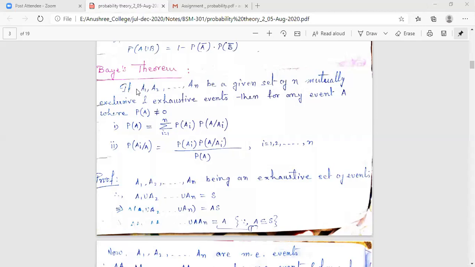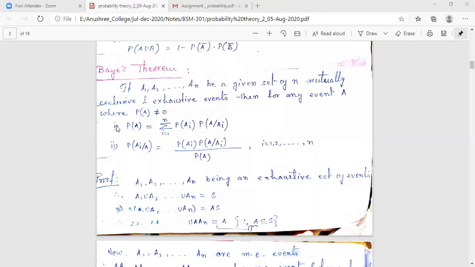Bayes theorem. If A1, A2, ..., An, that means there are n number of events, are given as a set of n mutually exclusive and exhaustive events, then for any particular event A, provided probability of A is not equal to 0, two results come out.